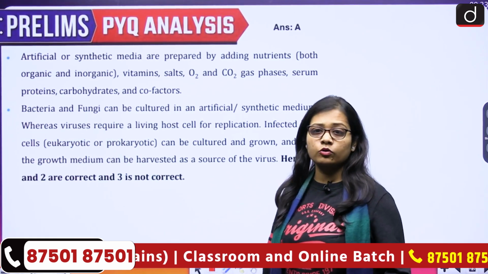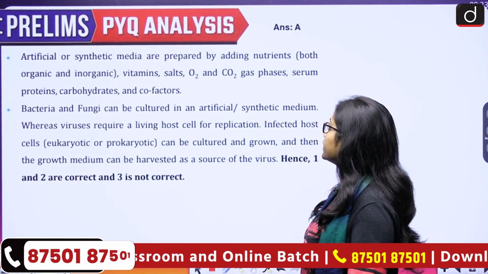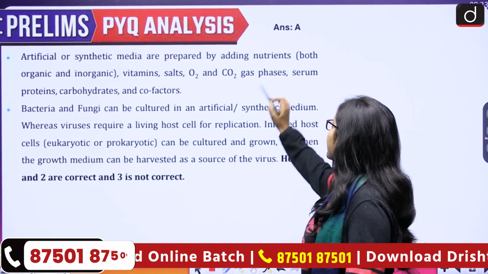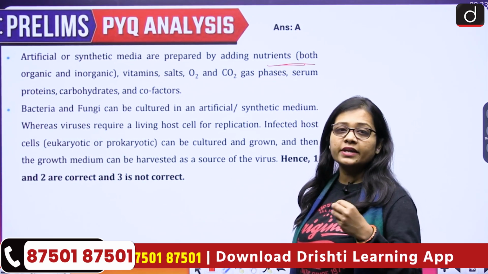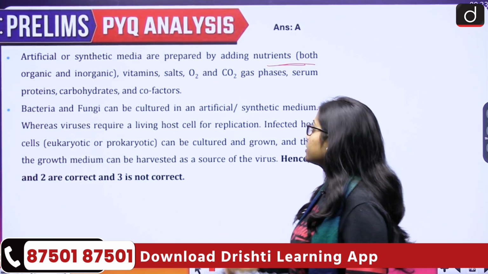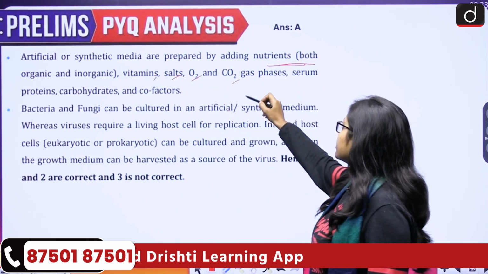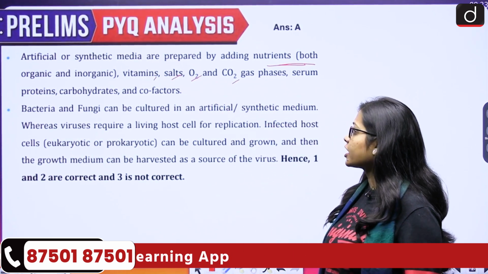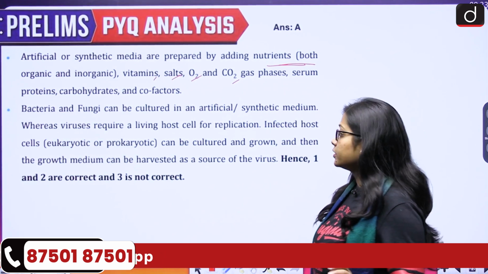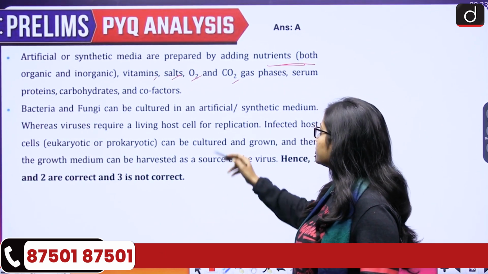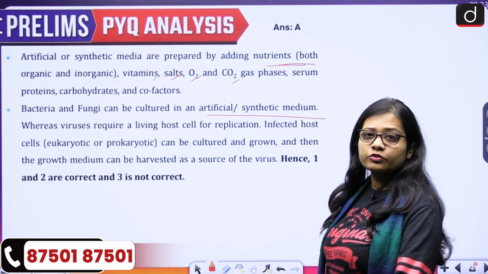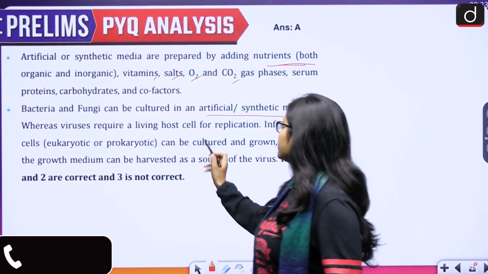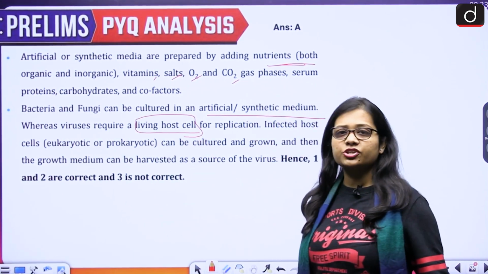If we talk about the artificial or synthetic media, then that is prepared by adding nutrients, and that nutrient consists of both organic and inorganic nutrients like vitamin salts, O2, CO2 gas phases, serum proteins, carbohydrates and cofactors. Then bacteria and fungi can be cultured in artificial synthetic medium, whereas the problem with virus is that it requires a living host cell for replication.